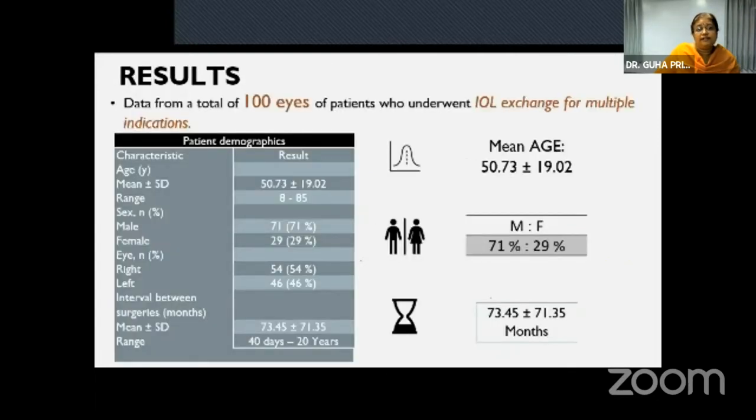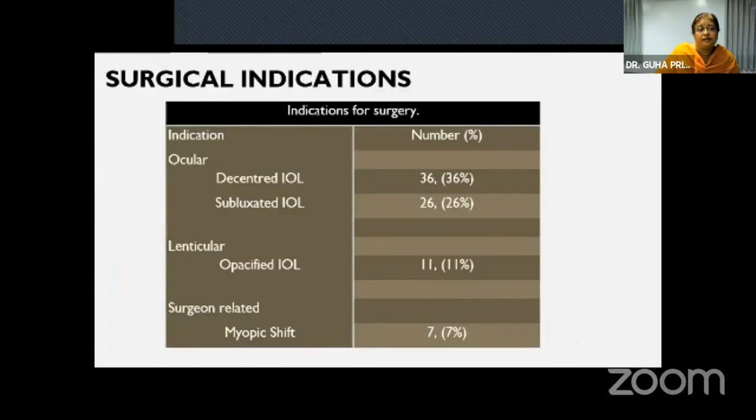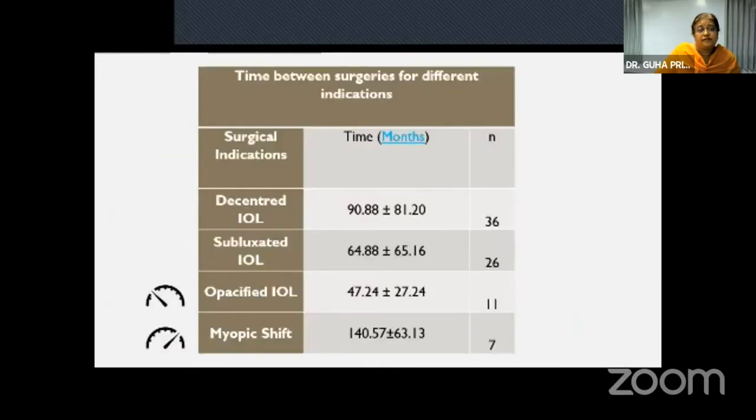The results: 100 eyes of patients underwent IOL exchange for multiple indications, and the mean age was 50.73 plus or minus 19.2. There was a higher proportion of males. The common indication we found was decentered IOL in 36%, subluxated in 26%, and opacified IOL in 11%, and the exchange was done for myopic shift in 7%. The duration for decentered IOL was 90.88 plus or minus 81.20, and the myopic shift had the longest duration, 140.57 plus or minus 63.13 months.